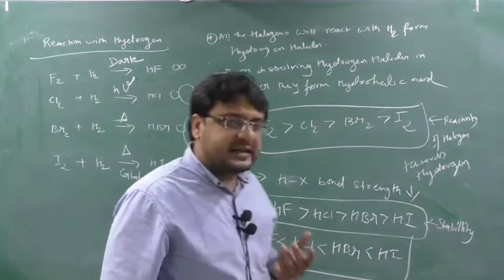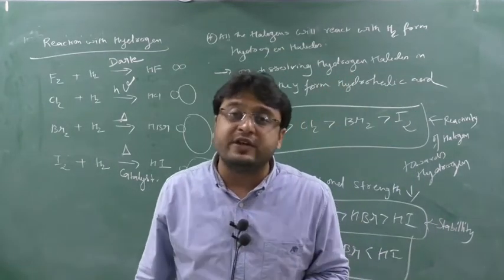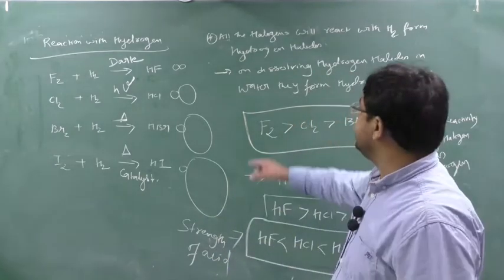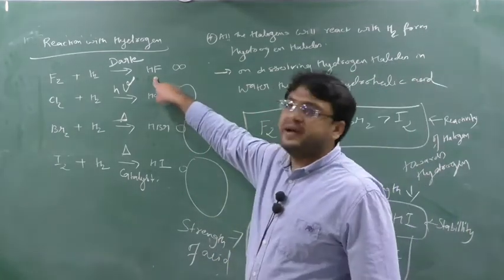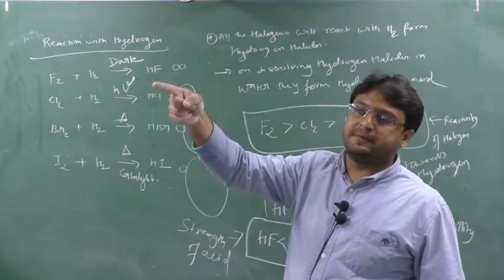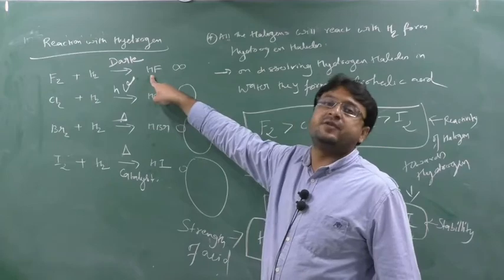See, which is the strong acid? The acid which can release H+ easily is the strong acid. Which is the weakest acid? The acid which cannot release H+ easily. Now see HF. It is very difficult to remove H+ from HF, so it will not give H+ easily, which means it is a weak acid.